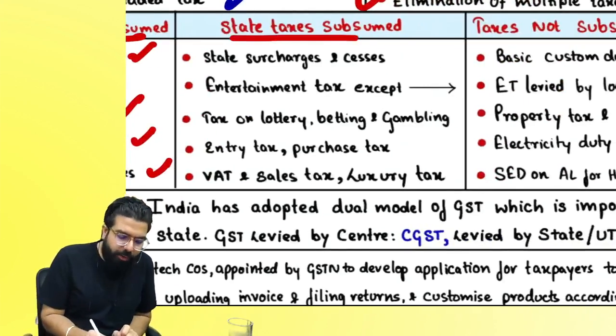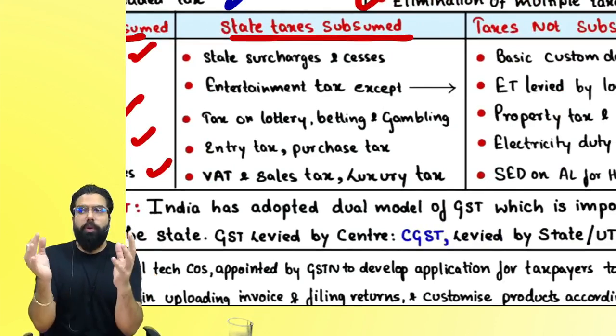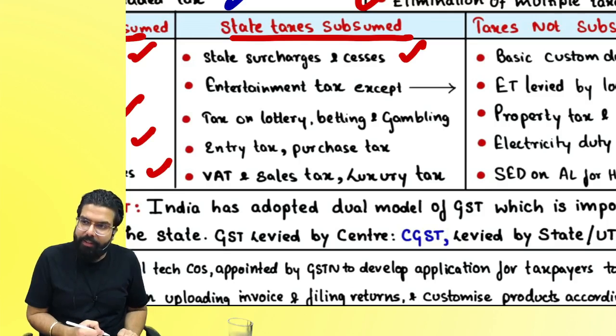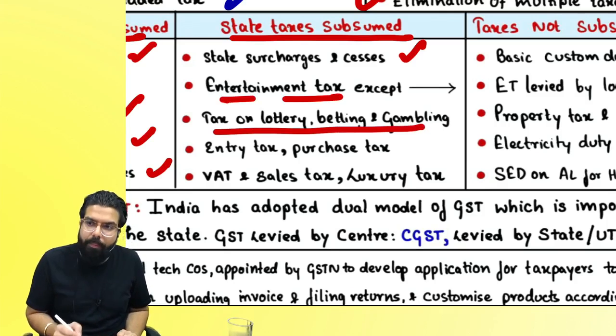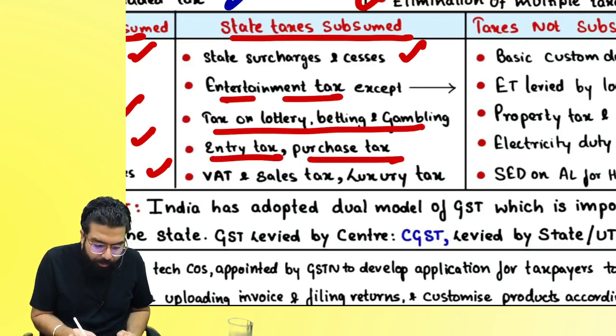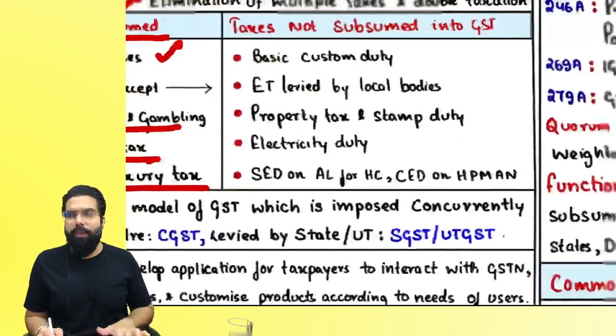Are we clear, everyone? Which are the state taxes which are subsumed? State surcharges and cesses are gone. Entertainment tax is gone. The next one, taxes on lottery, betting and gambling are gone. Entry tax, purchase tax are gone. VAT, sales tax, luxury tax, all these taxes are gone because of the coming of GST.